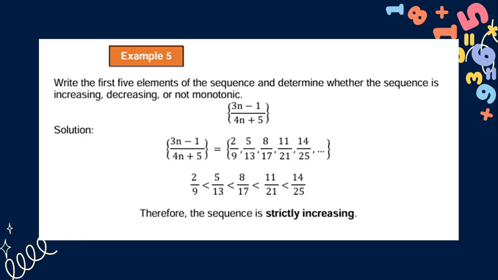So 2 over 9 is less than 5 over 13, and 5 over 13 is less than 8 over 17, and 8 over 17 is less than 11 over 21, and 11 over 21 is less than 14 over 25. So we notice that it is increasing, so therefore the sequence is strictly increasing.